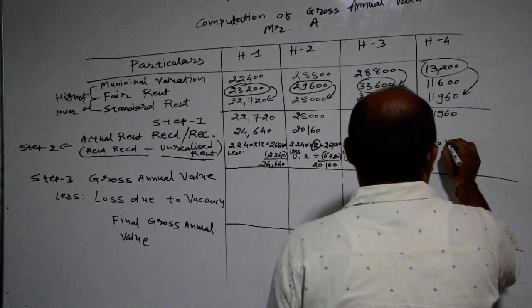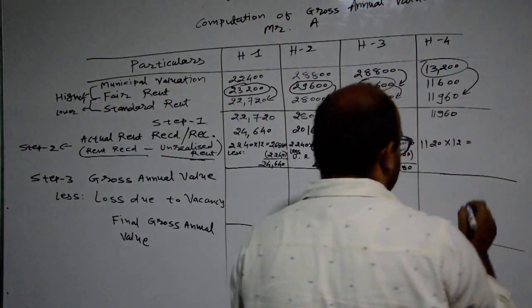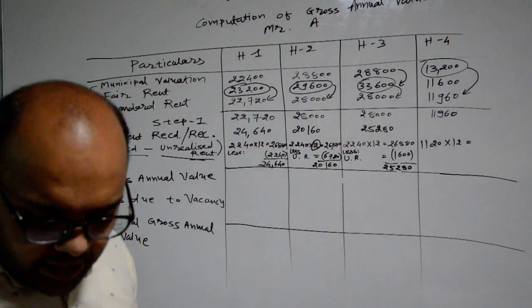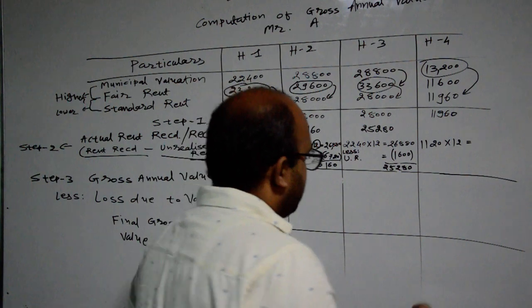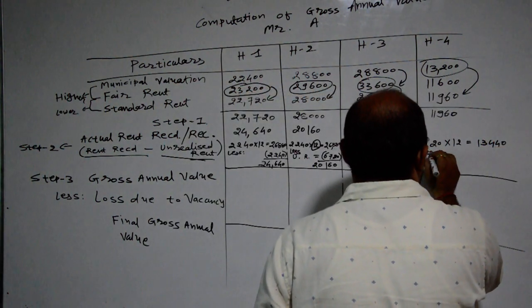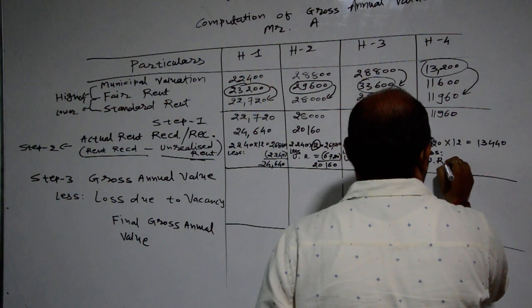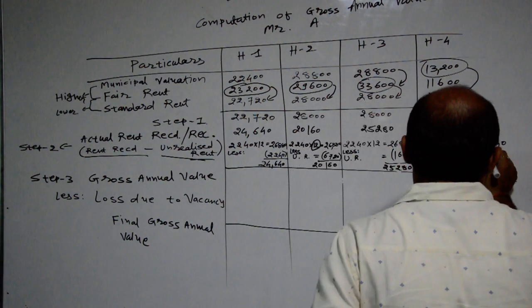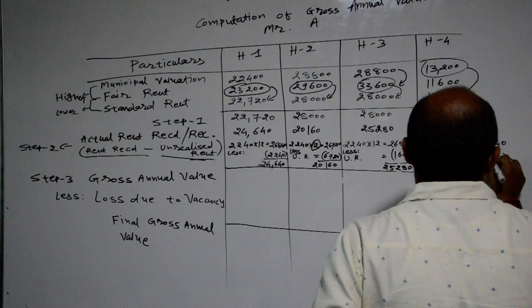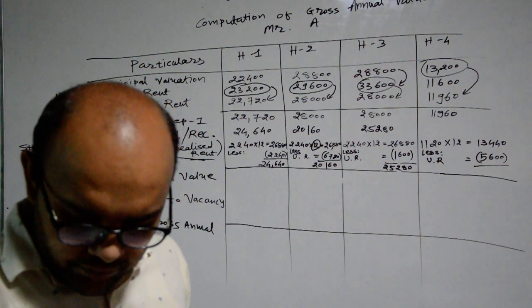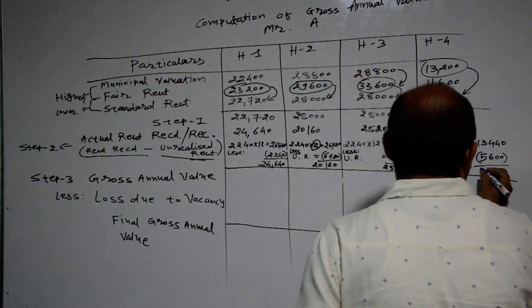Multiply by 12 is equal to the annual amount we will receive. 1,120 multiplied by 12 is 13,440, less unrealized rent. How much amount? 5,600. So we are receiving 7,840.